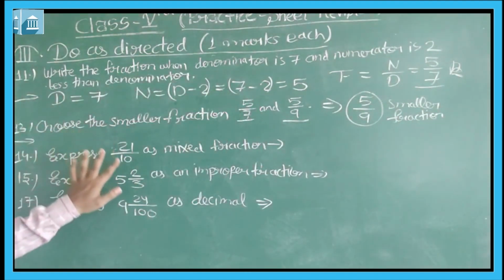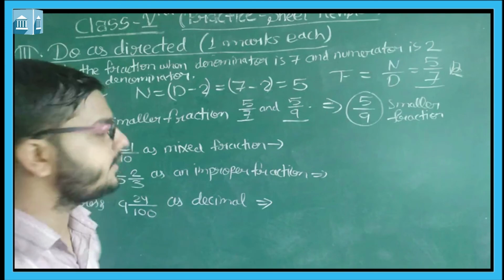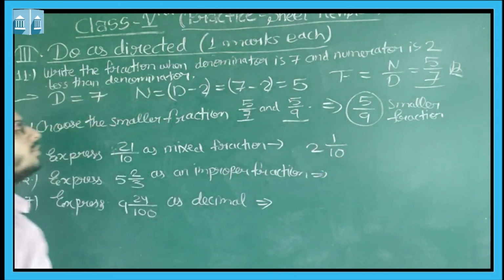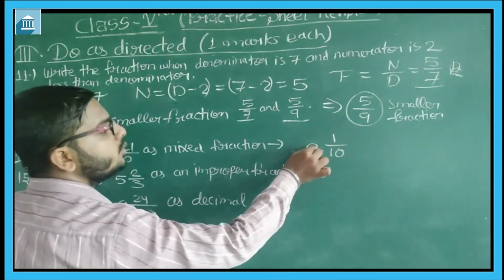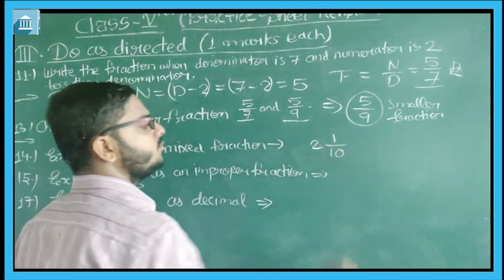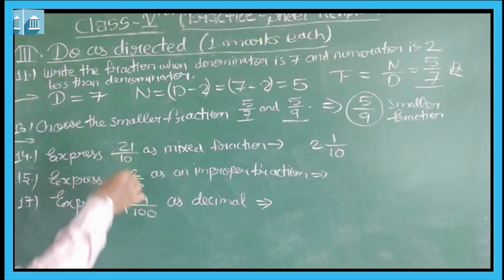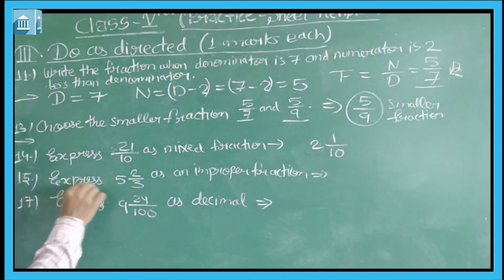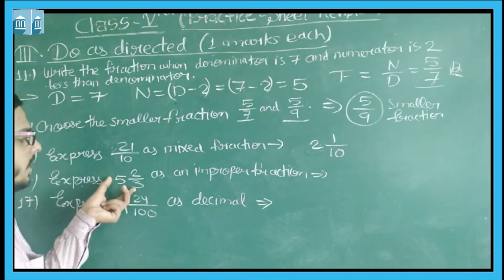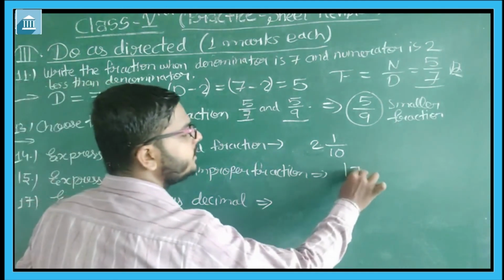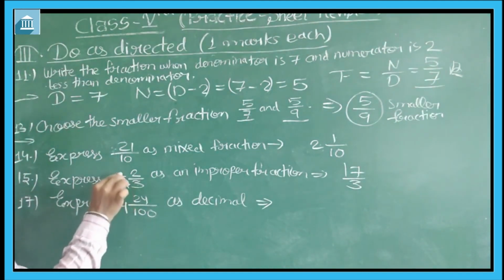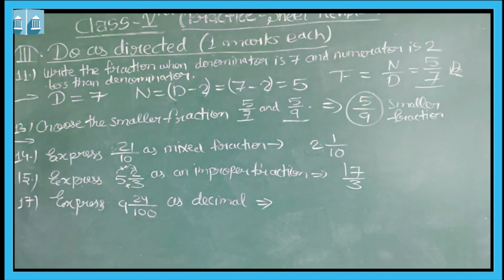Now 21 by 10 you have to write in the form of a mixed fraction. Simply this 2 will be here and 1 by 10, because 10 multiplied by 2 is 20 plus 1, 21. You can simply write this as 2 and 1 by 10. Now express 5 and 2 by 3 as an improper fraction. Simply multiply, 3 5s are 15, 15 plus 2, 17. 17 by 3 will be the answer. Simply multiply this and add this.